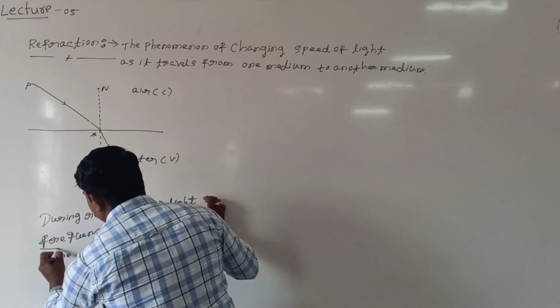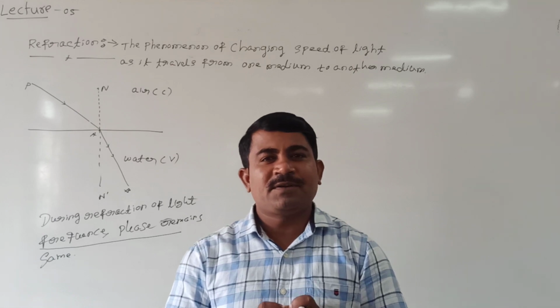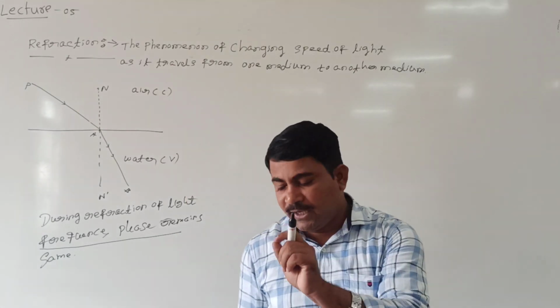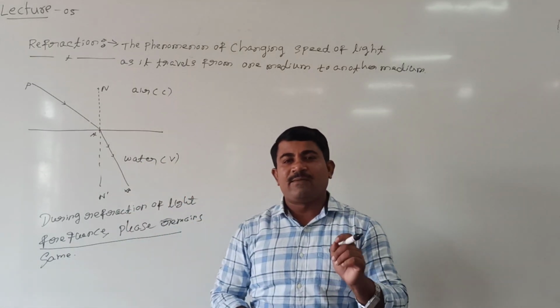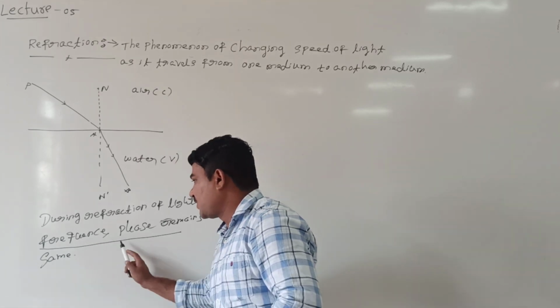This is important. This frequency and phase depend on the characteristic property of the source, but not the characteristic property of the medium. I mean, when a ray of light travels from one medium to another medium, the frequency always remains the same and the phase of the wave remains the same. Look at me, these two physical quantities remain the same.